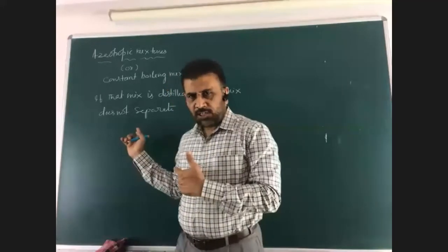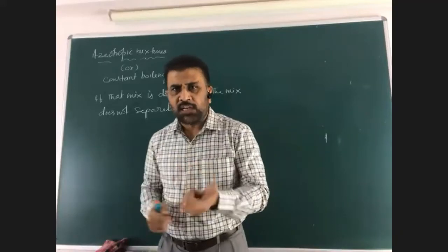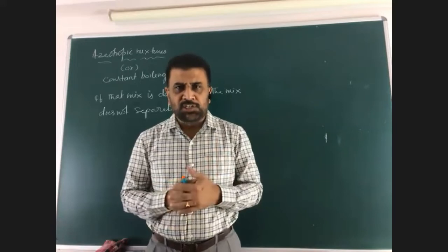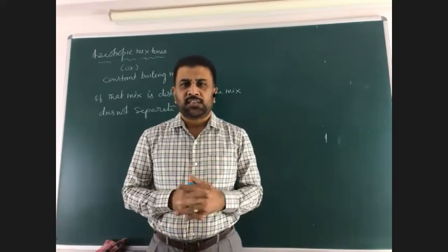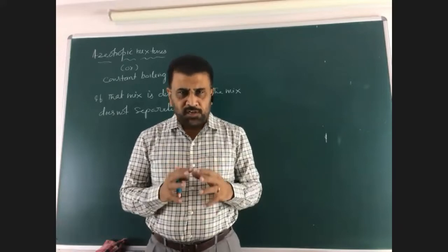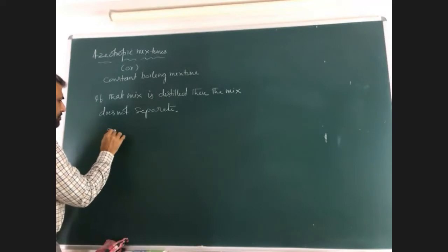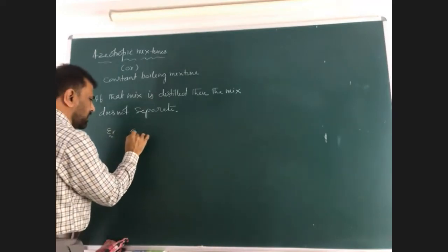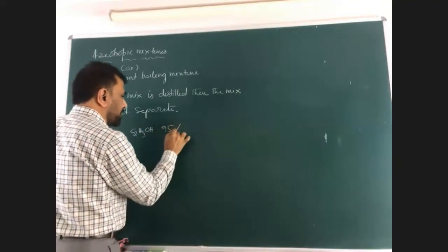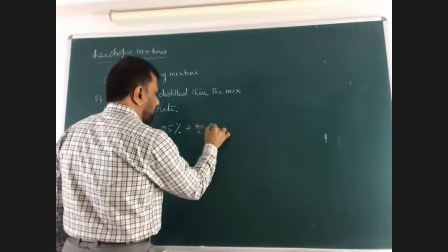If we consider this mixture, that is azeotropic mixture, that mixture cannot be separated by heating and by cooling. That means by distillation, that mixture cannot be separated. That is the important point we have to understand. At a particular composition. Now look at this example. Ethyl alcohol, 95% by volume, and remaining H2O, 5% by volume.